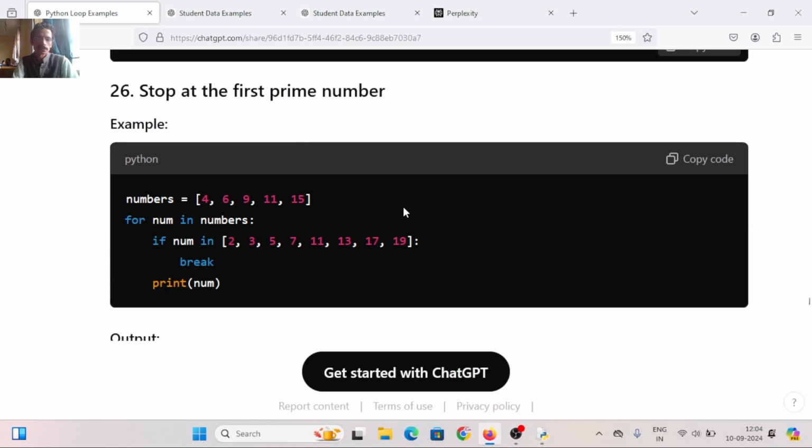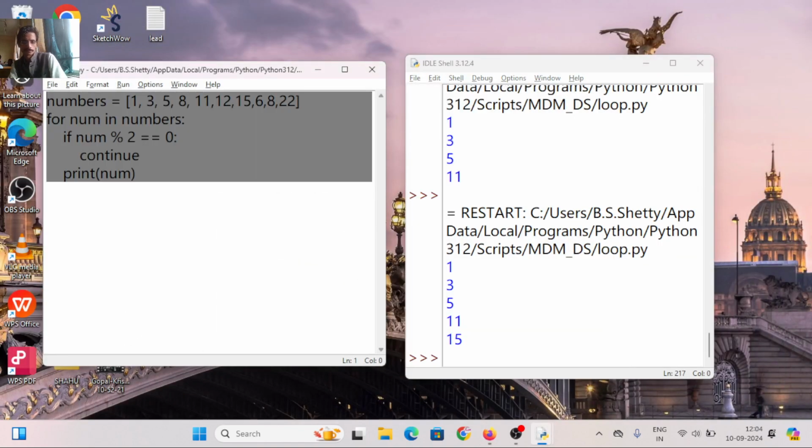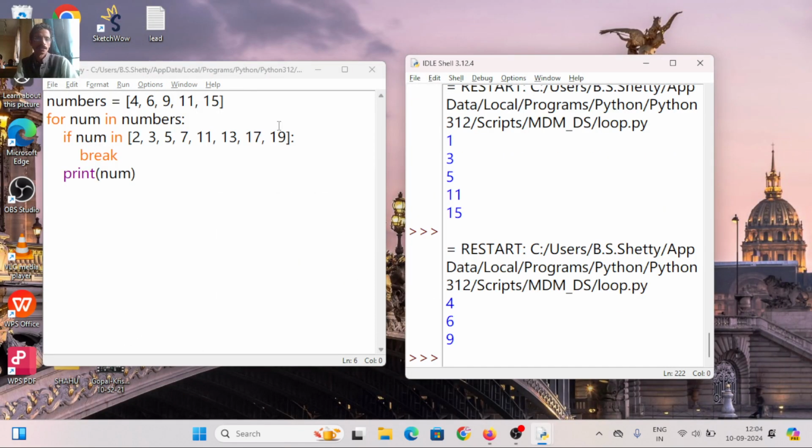Stop at the first prime number. See the new syntax: if number in 2, 3, 5, 7, 11, 13. This is a new syntax for you. Note down the syntax. In this way you can write in Python. You can create a list and specify the list in the condition. So what will happen if I run the code? See here, what happened? 4, 6, 9. It is skipping all the prime numbers and printing the non-prime numbers.